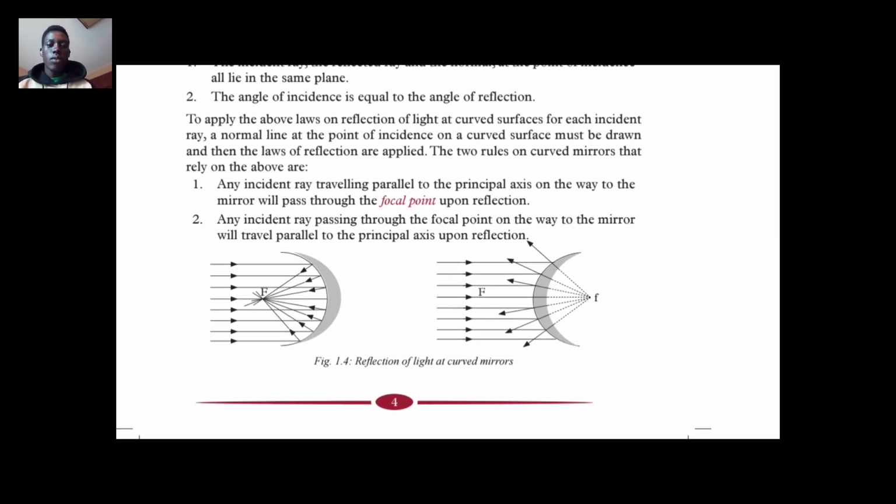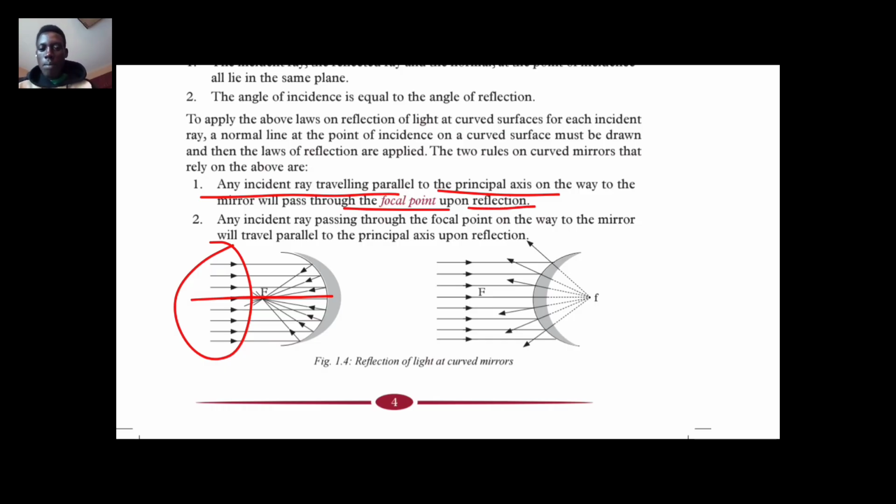This brings us to the conclusion that for any incident ray traveling parallel to the principal axis, what we call the principal axis is this line here, the one that passes through the focal point, all rays traveling parallel to the principal axis pass through the focal point upon reflection.